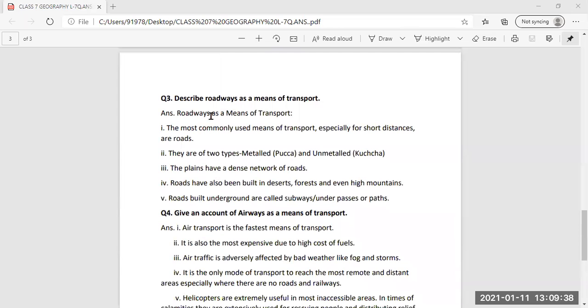Then the third question: describe roadways as a means of transport. Then you have to describe the roadways, which we have understood through the lesson, that it is the most commonly used means of transport, especially for short distances. They are of two types: metalled are called pakka, unmetalled are called kacha. Then the plains have a dense network of roads. Roads have also been built in deserts, forests, and even high mountains. And then finally, you can write down the point: roads built underground are called subways, underpasses, or paths.